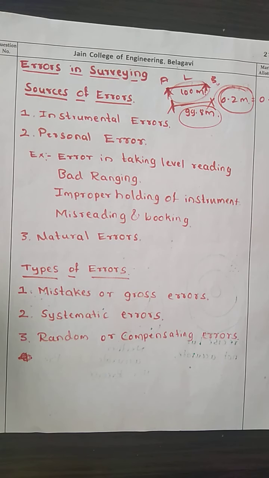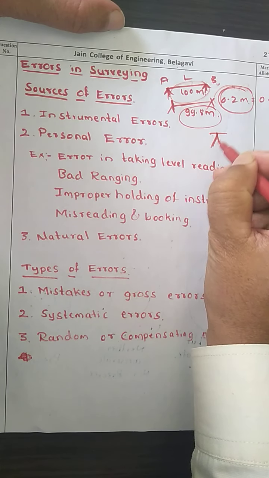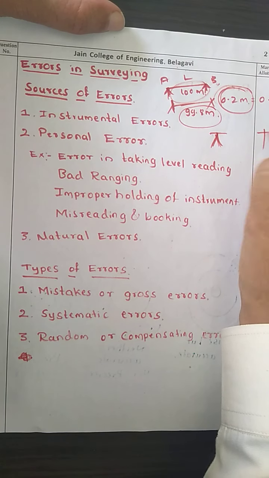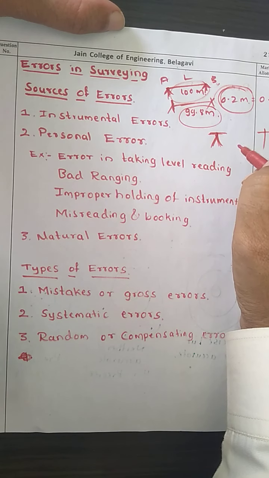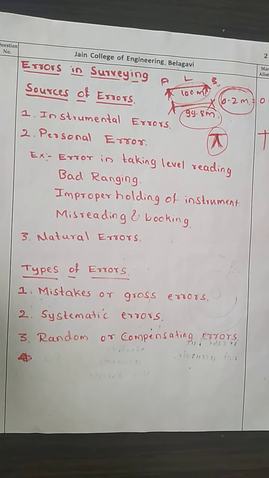The errors may arise due to imperfection or faulty adjustment of the instrument. Suppose on a site, you have taken your total station or your dumpy level, and you don't adjust it, you don't do leveling and centering properly, and you may get some faulty reading due to your instrument adjustment, or there is some error in the instrument, then we call it the instrumental error.